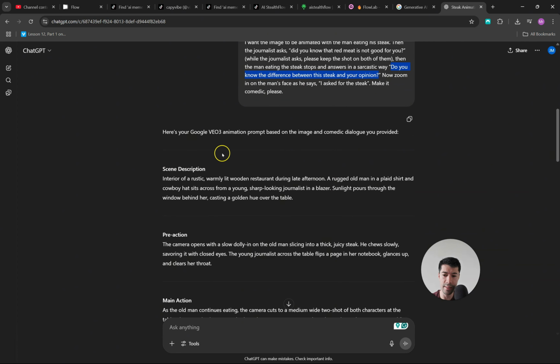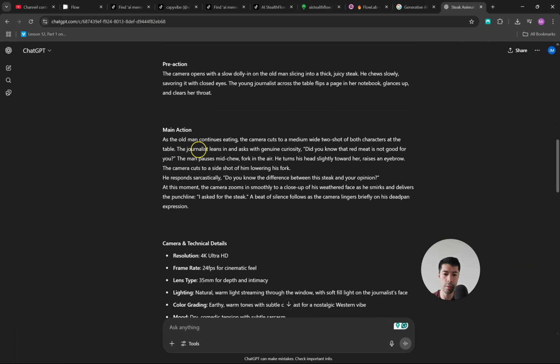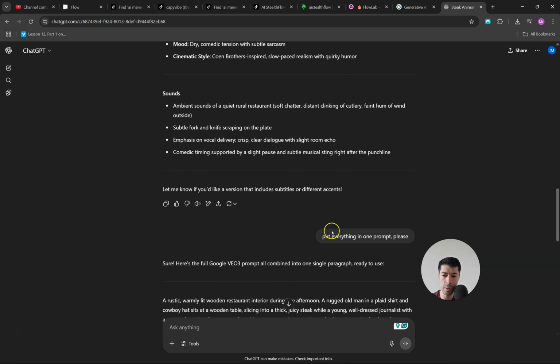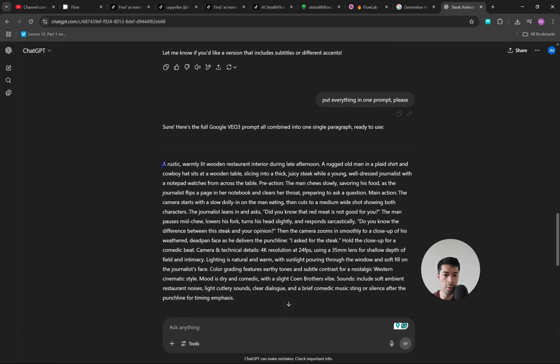Usually it creates in sections, but what you can do is just ask ChatGPT to put everything together in one prompt, which is what I asked here. Once you do that, all that you need to do is just copy and paste.